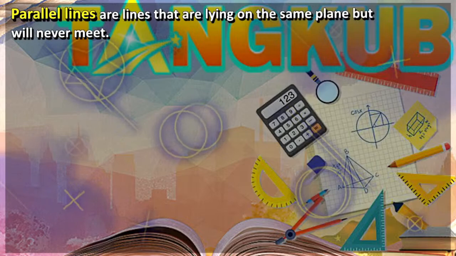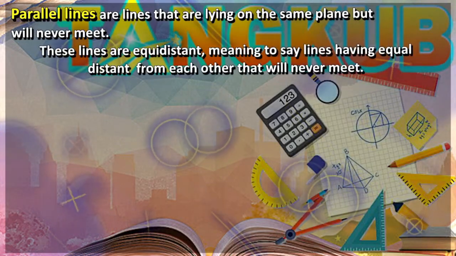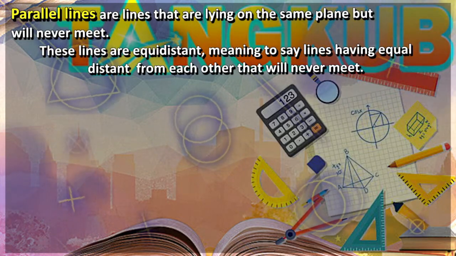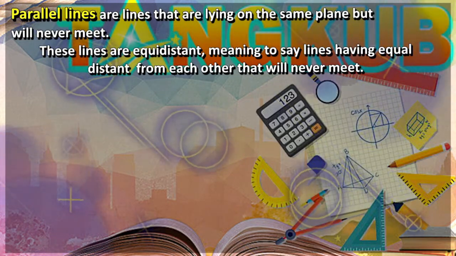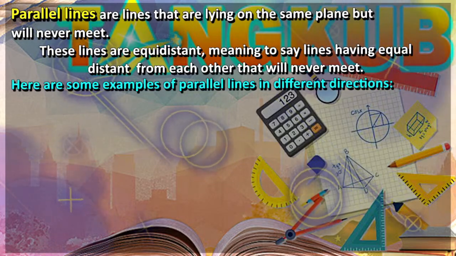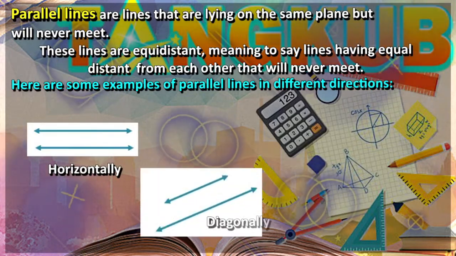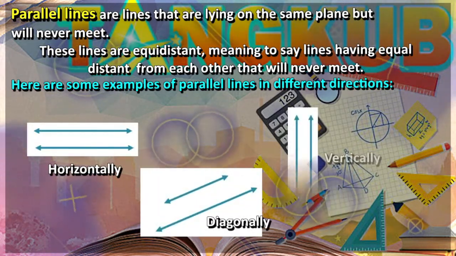Parallel lines are lines lying on the same plane that will never meet. These lines are equidistant, meaning they have equal distance from each other and will never meet. Here are some examples of parallel lines in different directions. We have horizontal, diagonal, and vertical.